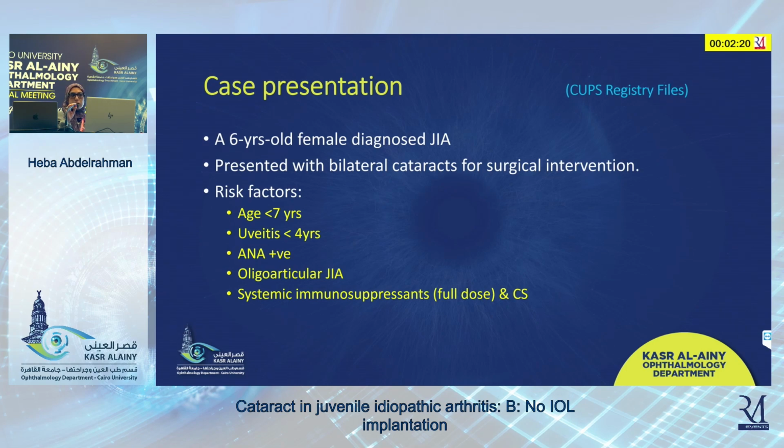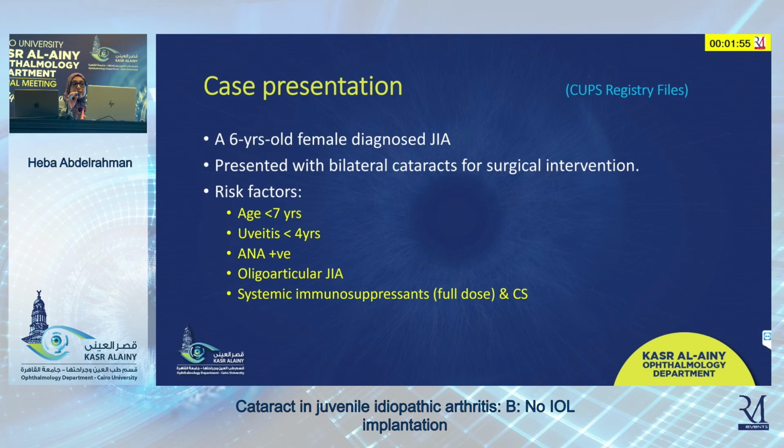This is a 6-year-old female patient diagnosed as JIA, presented with bilateral cataract for surgical intervention. Again, when we apply the rule of the risk factors to evaluate this patient for developing cataract and developing inflammation, we can say that the patient has a lot of risk factors. The age is less than 7 years. The duration of uveitis is less than 4 years. She is ANA positive.